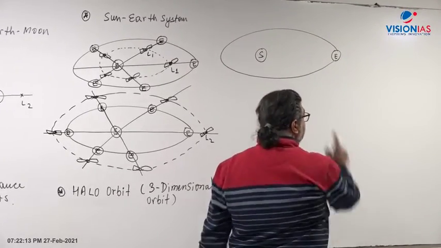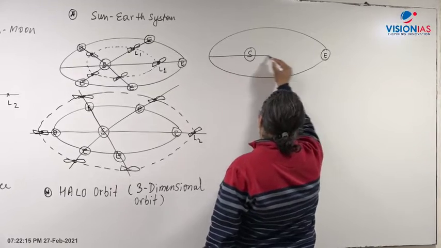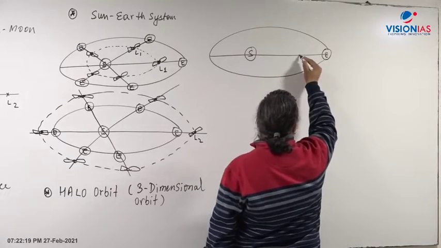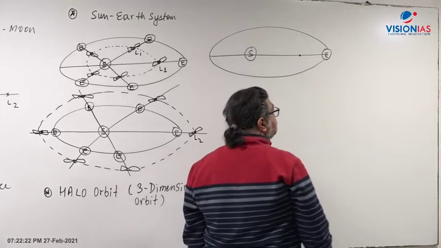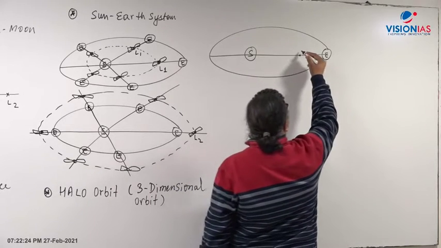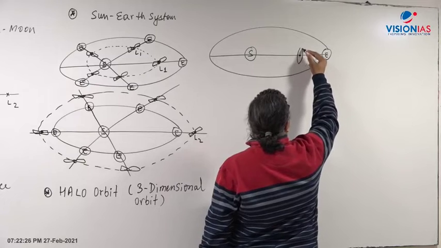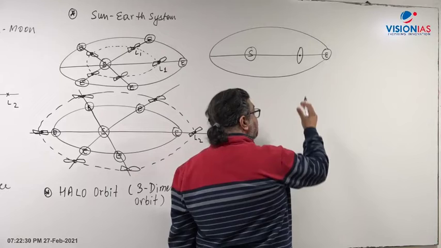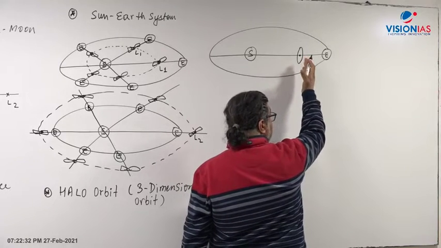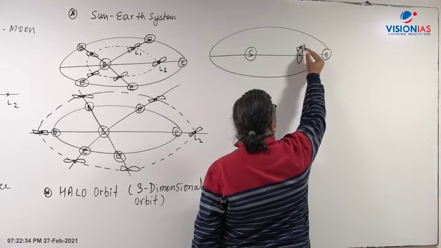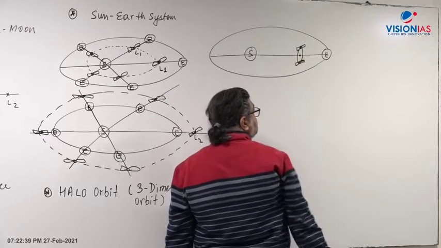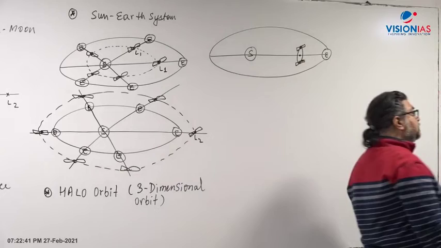Right? What is a halo orbit? You will understand. Let me explain with the L1 point. So it is not a point here. It's basically this type of orbit. Imagine that there is an orbit lying here, and the satellite is not on the point, but the satellite is going like this. This is the concept of halo orbit.